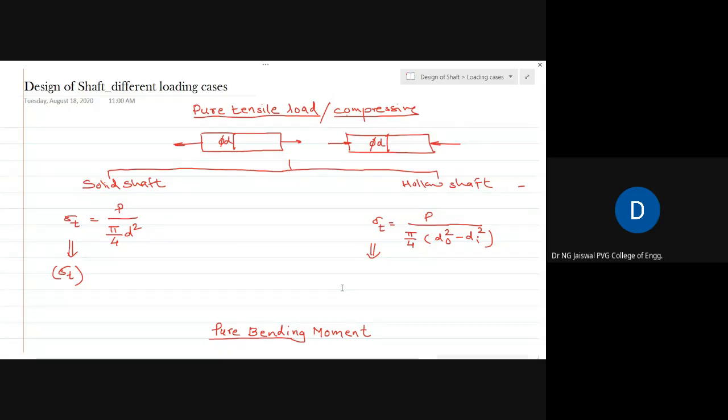Even in this curriculum, next semester, in final year, whenever the subject of design is there, you have to design the shaft many times.